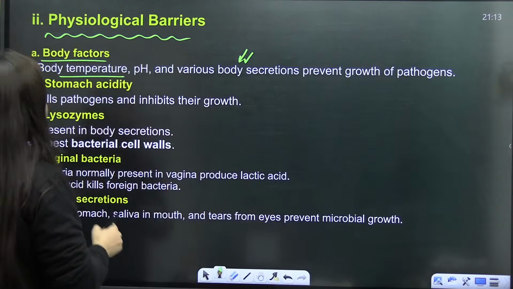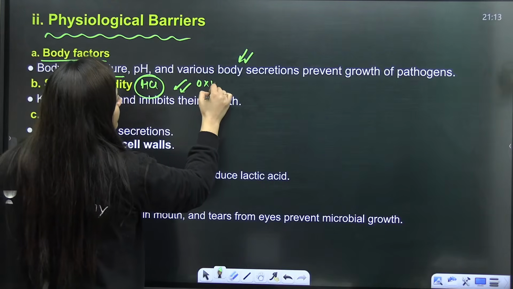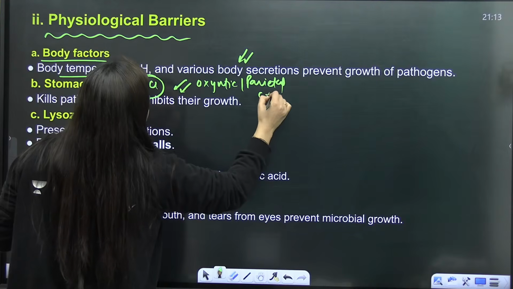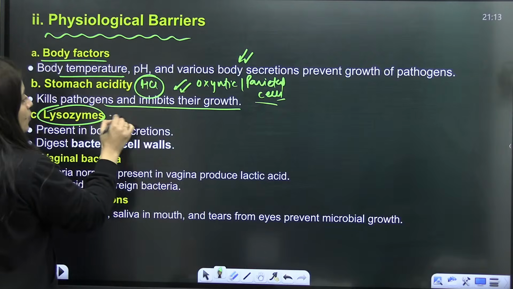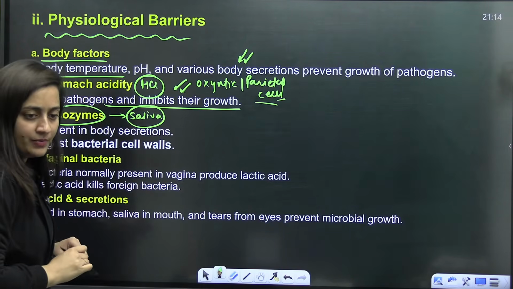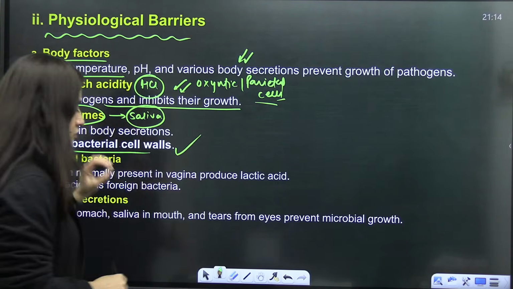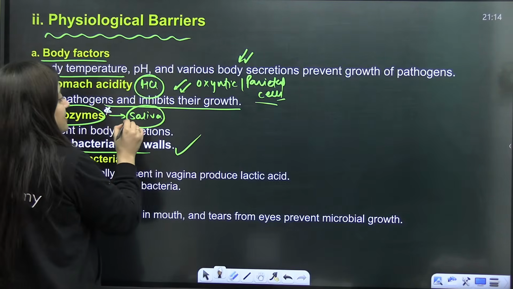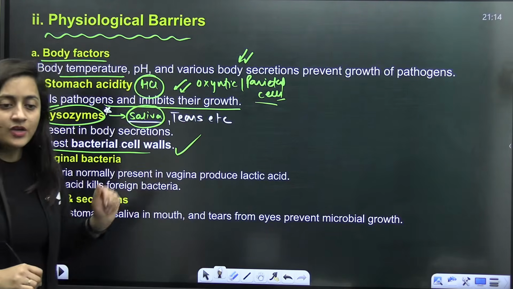Then the acidity of the stomach. You know that HCl is there. Which cells make HCl? Remember from class 10, the oxyntic or parietal cells. That will check the growth of microorganisms there. Then lysozyme, where is it present? It is present in saliva. It is antimicrobial; it is present in body secretions and digests the bacterial cell wall. So this is the role of lysozyme, which is antibacterial as well. It is present in saliva and in tears as well.